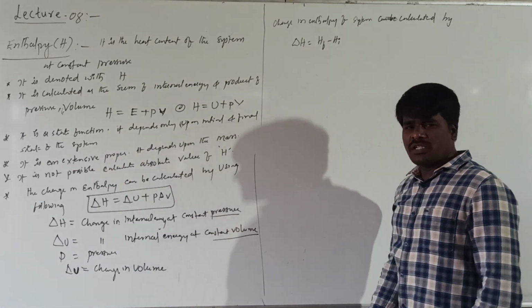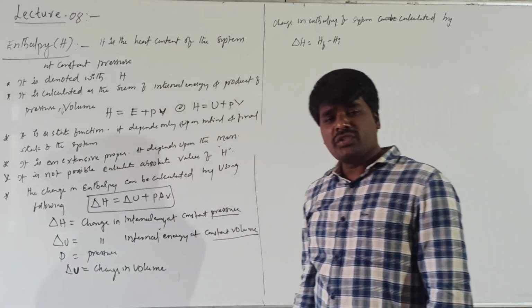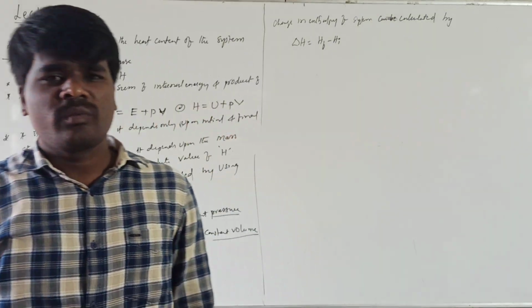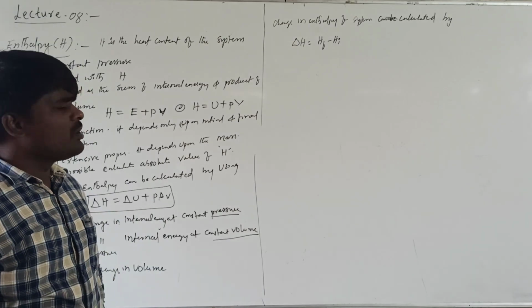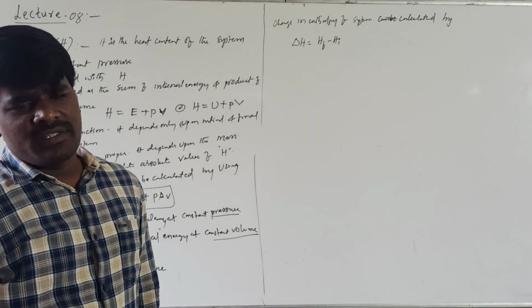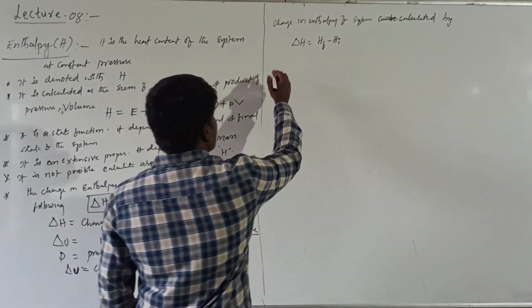If you are talking about the change in the enthalpy of a system when it moves from the initial state to the final state, it can be given as delta H equals H final minus H initial.